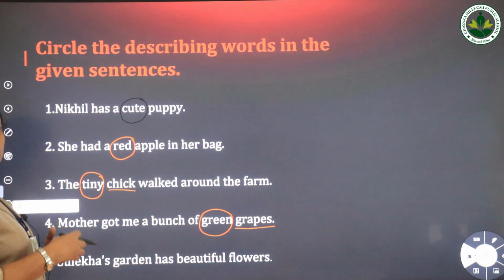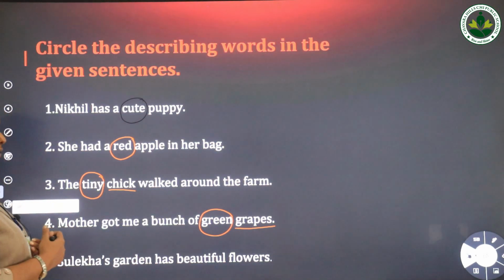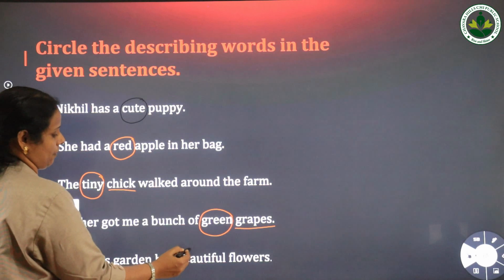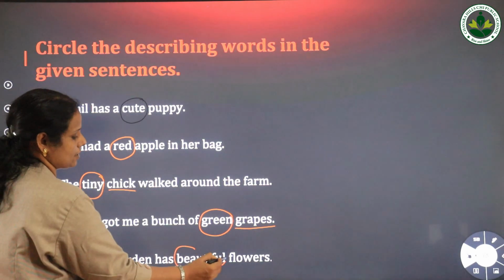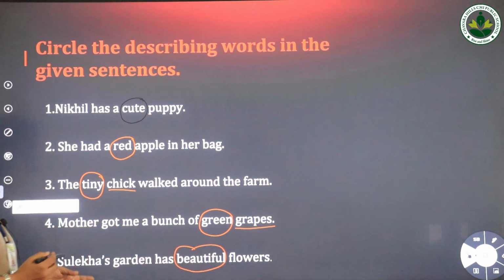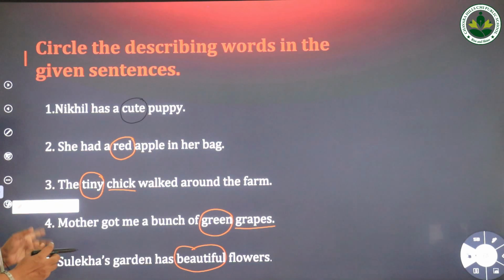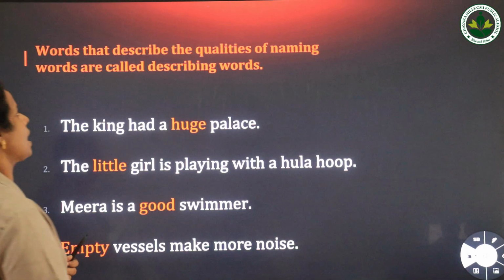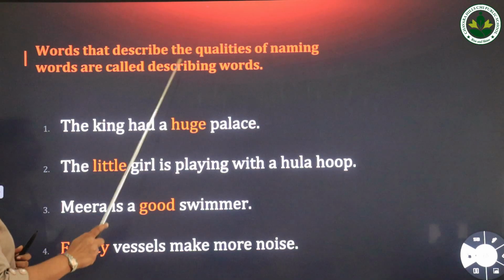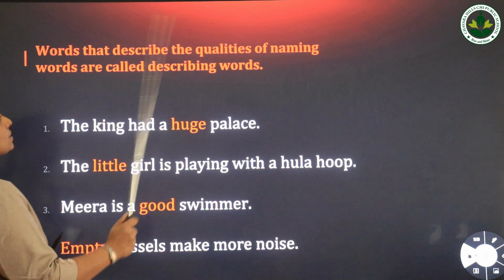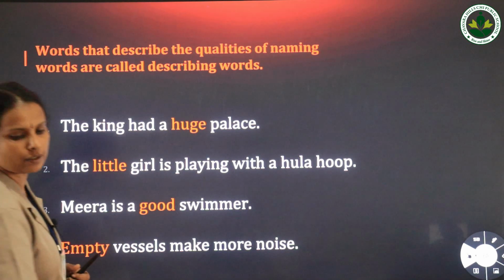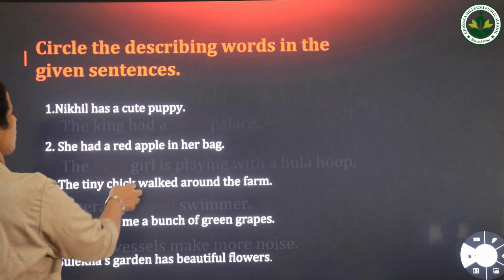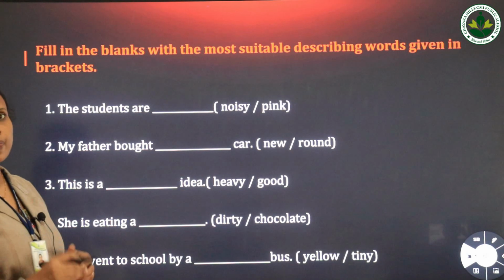Suleha's garden has some flowers. So what type of flowers? Beautiful flowers. So the word beautiful is the describing word of this sentence. So hope you understood what are describing words. Describing words are the words that describe the qualities of naming words.